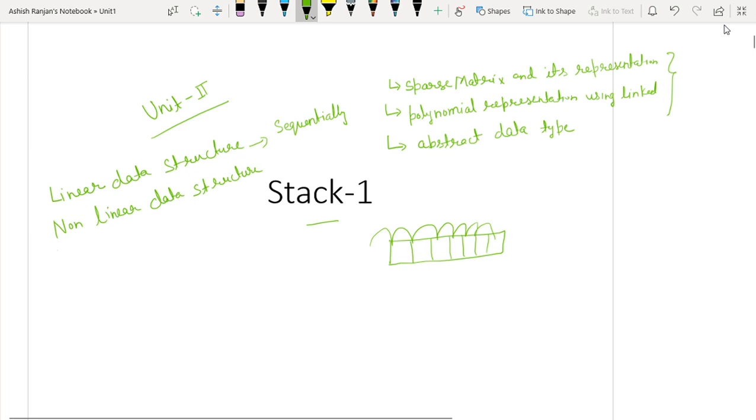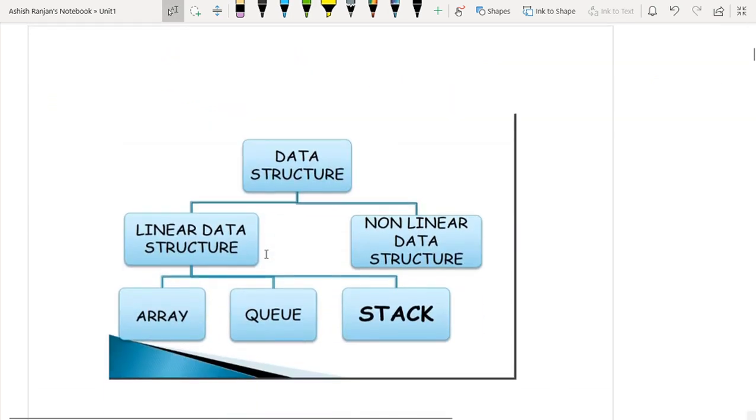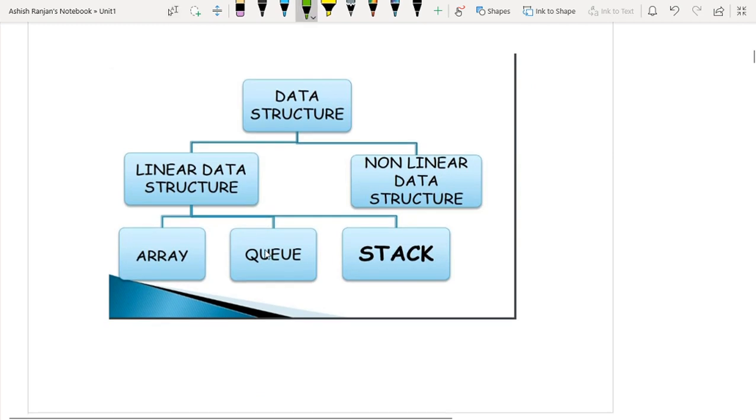Now, what is non-linear data structure? In which the data are not stored sequentially and cannot be accessed linearly. Linear access means the order in which we have inserted the elements, in the same order we access them. Otherwise, that is called the non-linear data structure. So data structure is of two types: linear and non-linear. And the linear data structure contains three types, that is the array, queue and stack.